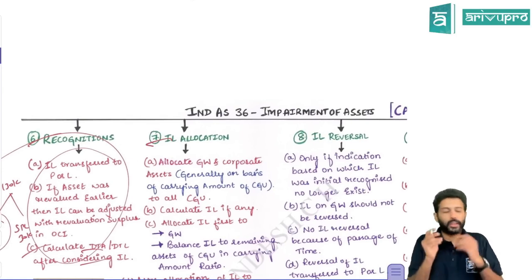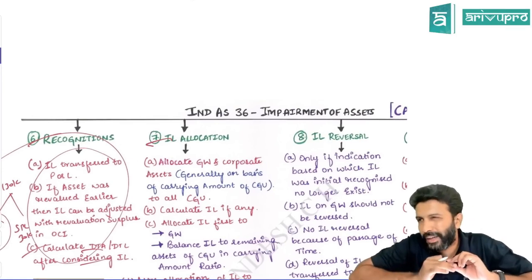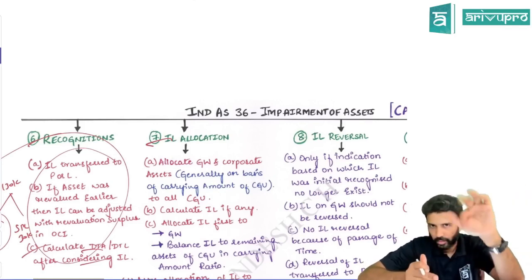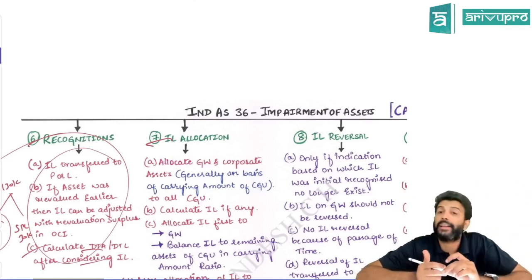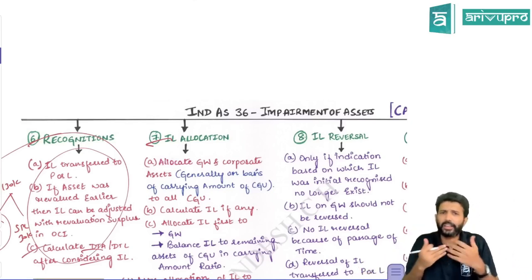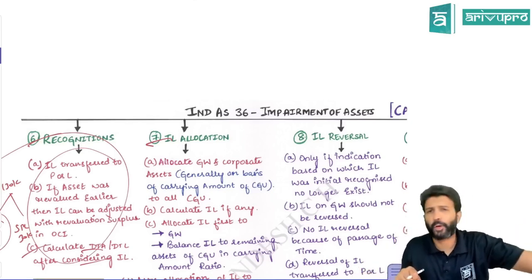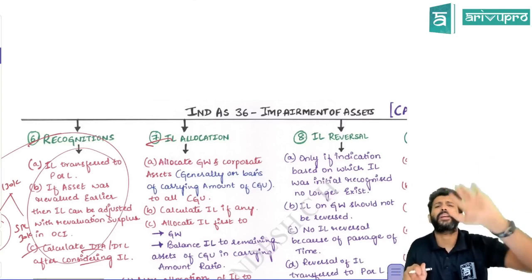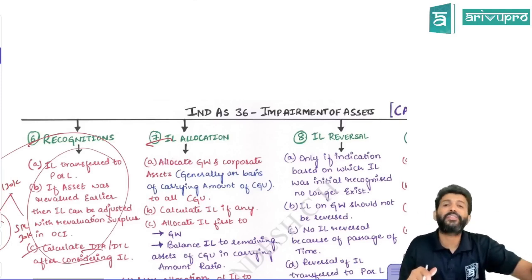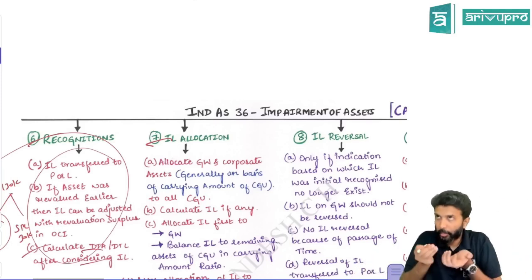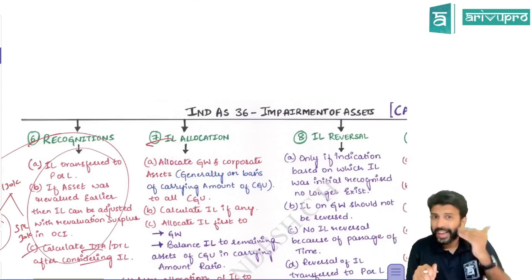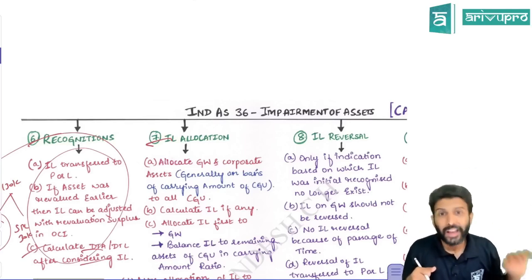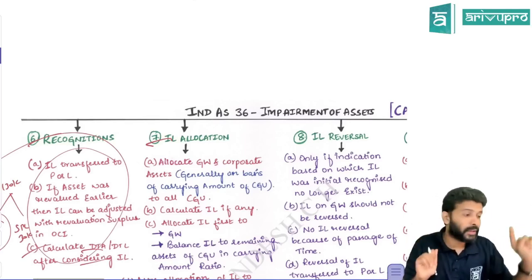Next, one major drawback here is that to find out impairment loss, we need carrying amount and recoverable amount. Only if the carrying amount is greater than the recoverable amount do we calculate impairment loss. Now imagine, like us at ArivuPro, we have many laptops. Let's take one laptop; I am using this laptop to conduct a class. What is the benefit I'm getting from this laptop? Recoverable amount is the present value of future cash flows. So can we as ArivuPro estimate the future cash flow of this laptop alone? No. The laptop is giving a benefit, but we are not getting the benefit only from this laptop.